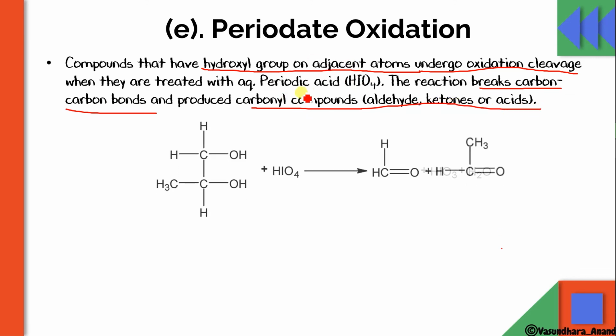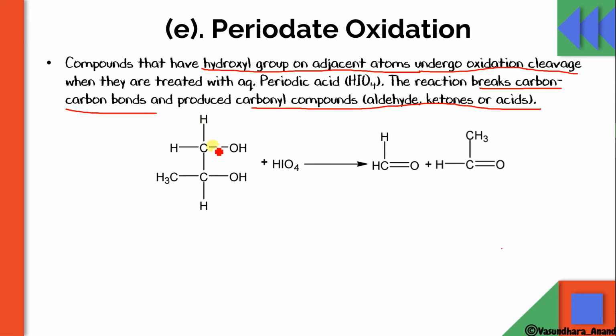when it is treated with HIO4. So let's do it with an example. This is the question, and this is a vicinal alcohol. Okay, so if it reacts with periodic acid, that means it undergoes oxidation. So what will happen? This is primary alcohol, so it will convert into aldehyde, HCHO. Okay, this bond is for sure going to break. Clear? And this one is primary alcohol, so it will form aldehyde, formaldehyde. And this one is secondary, so it will break at the CH3 and this group will form CHO. So that means CH3CHO. Along with this, it will form HIO3 and water.